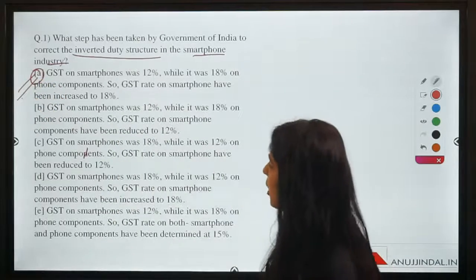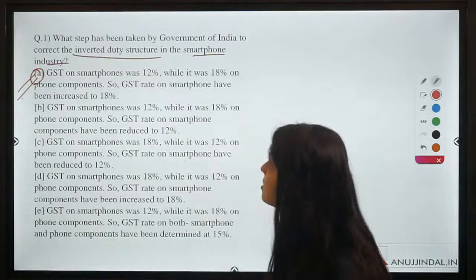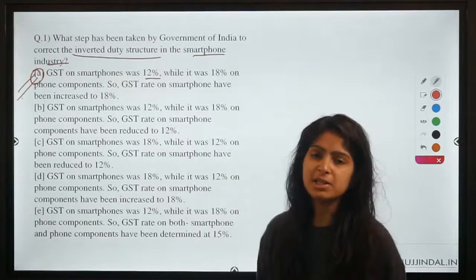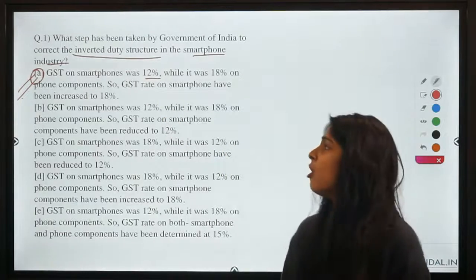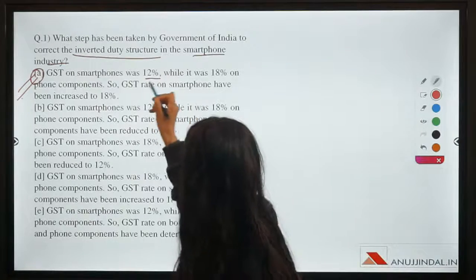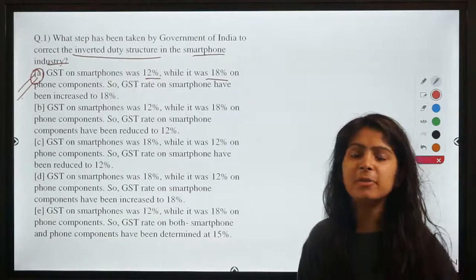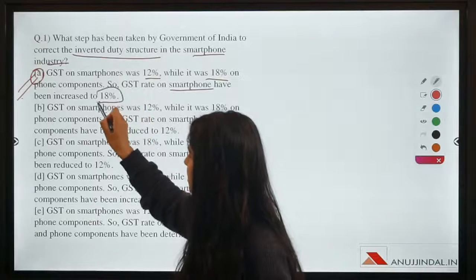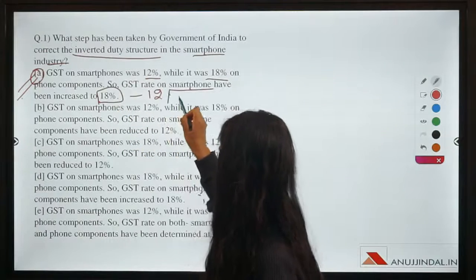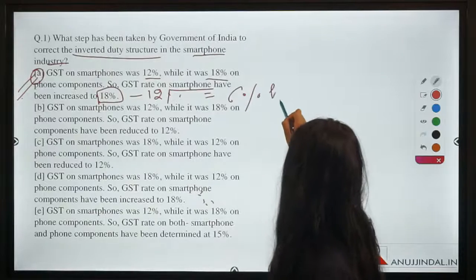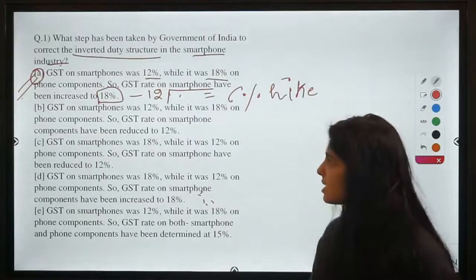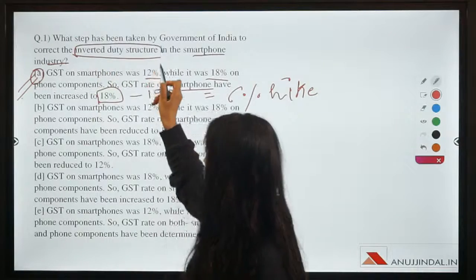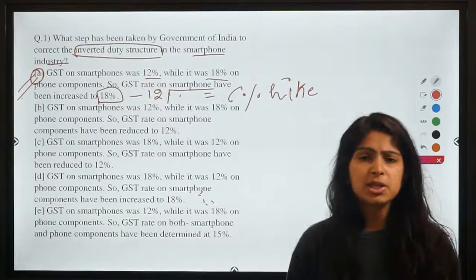So GST on smartphones was increased. GST on smartphones earlier it was 12%, while on the phone components, the parts which are used for making cell phones, on them GST was 18%. But now what has happened? Government has increased the GST applicable on smartphones to 18% from 12%. So there has been a 6% hike, right? And the government is saying that why has it done so? To correct the inverted duty structure. So guys, are we all familiar that what is an inverted duty structure in case of GST?